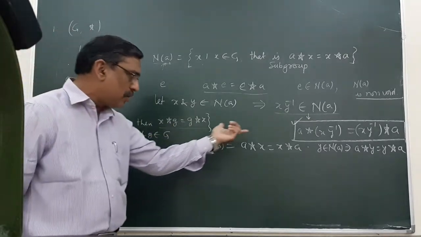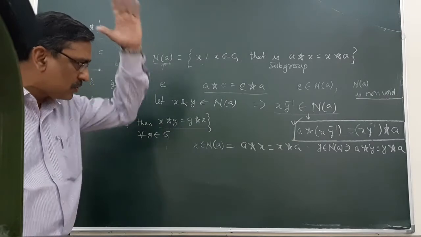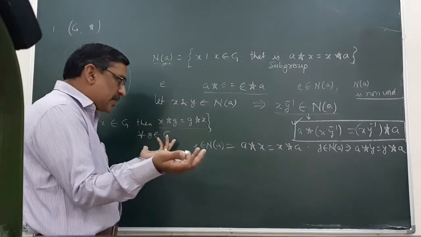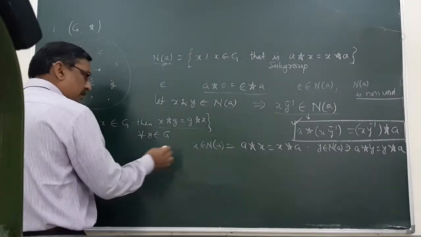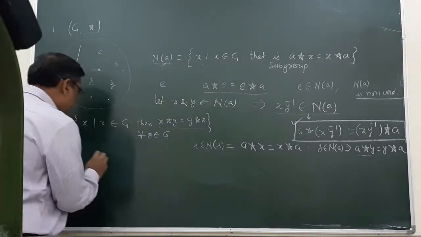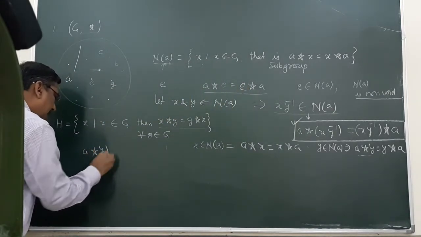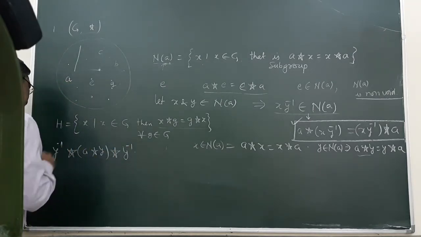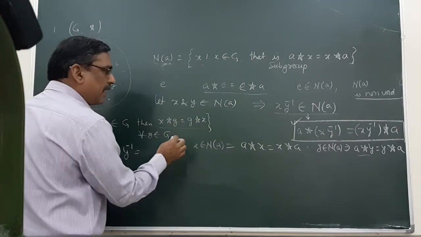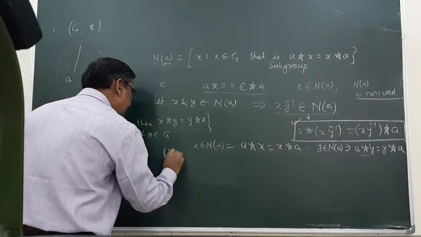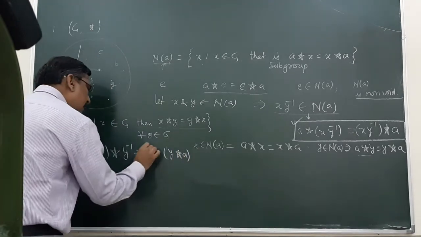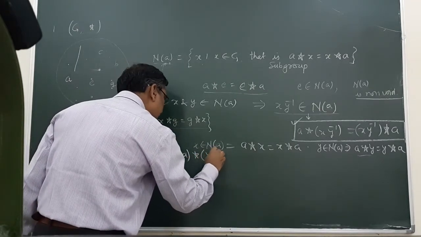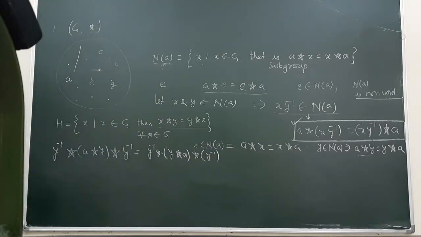These two elements belong to Na. Therefore, this holds, this possesses. Now, we can start with any result. Start with this. Again, I am using the same practice. A operation Y inverse on both sides. Operate it with Y inverse on both sides is equal to AY, YA, and using inverse operation, inverse element operated by this one, we will get this.